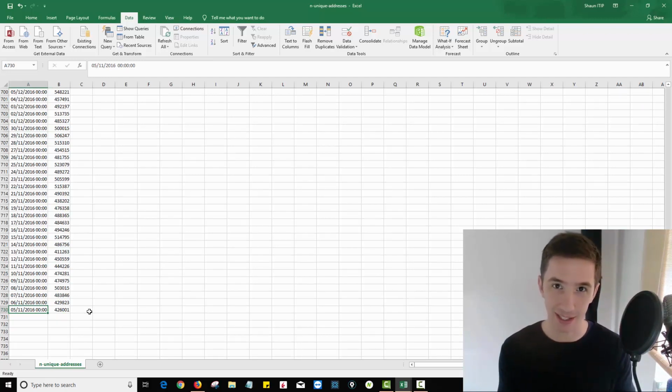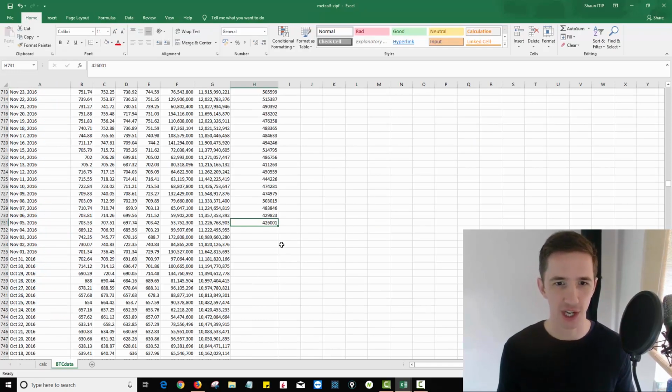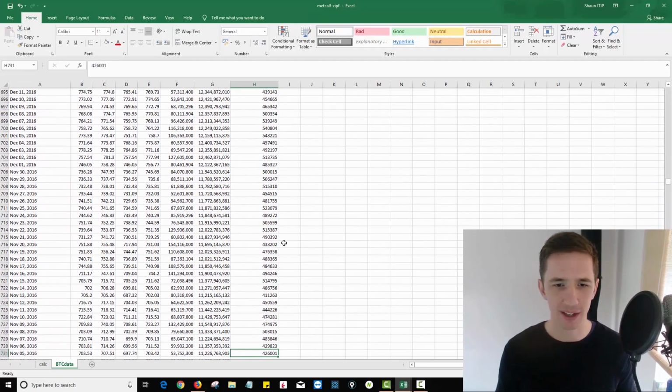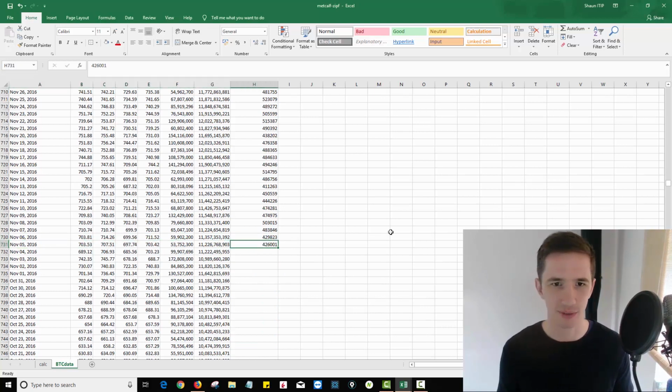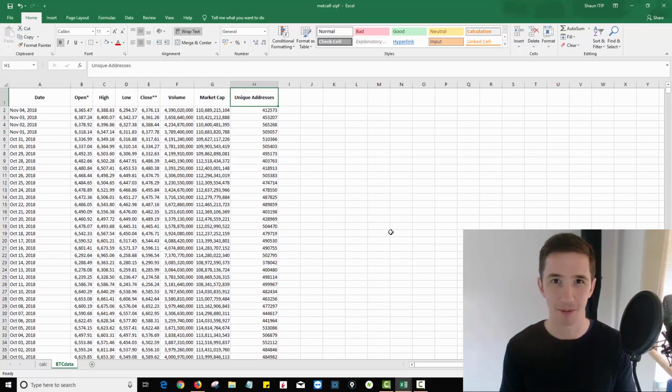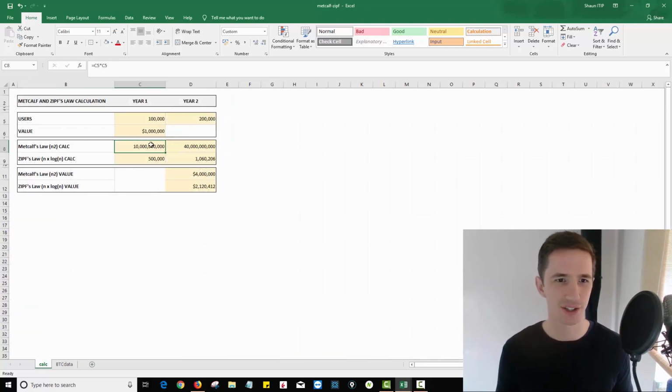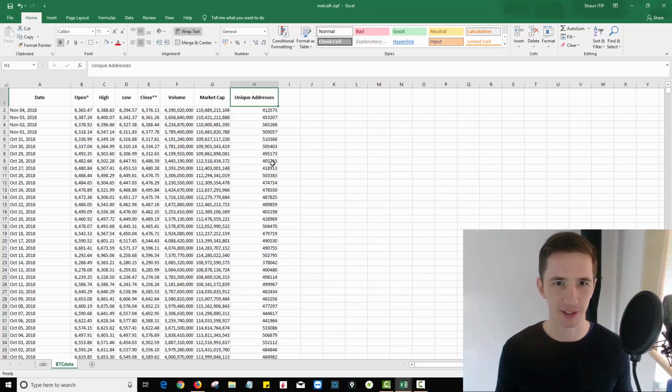They match exactly. And this is very important. It's a very important check over here. So we've downloaded the last 2 years. So anything before this doesn't really count. I don't really care. But now we have the number of unique addresses. If you go back to our calculation, the next logical thing to do is to actually multiply that number of unique addresses by themselves. And that's exactly what we're going to do over here.